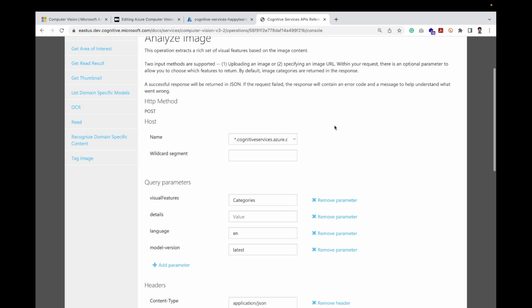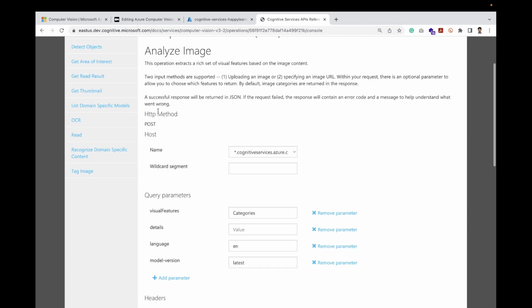We need to note that we are using the Analyze API. Request type will be POST. From the drop down we will choose cognitive service because we are using the cognitive service of Azure.